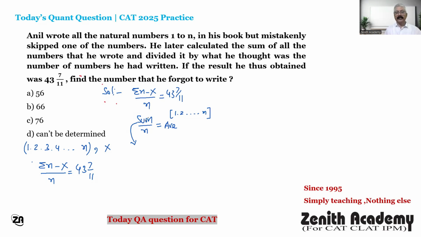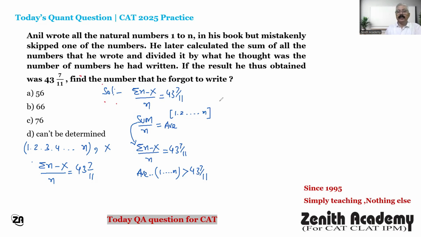So this sum is not the real sum of all natural numbers. This sum, sigma n minus x, is less than the real sum, and we divide by n. So it means the value 43 and 7 by 11 will definitely be less than the average of all natural numbers 1 to n. Means the average of 1 to n natural numbers will be greater than 43 and 7 by 11. Point is clear?